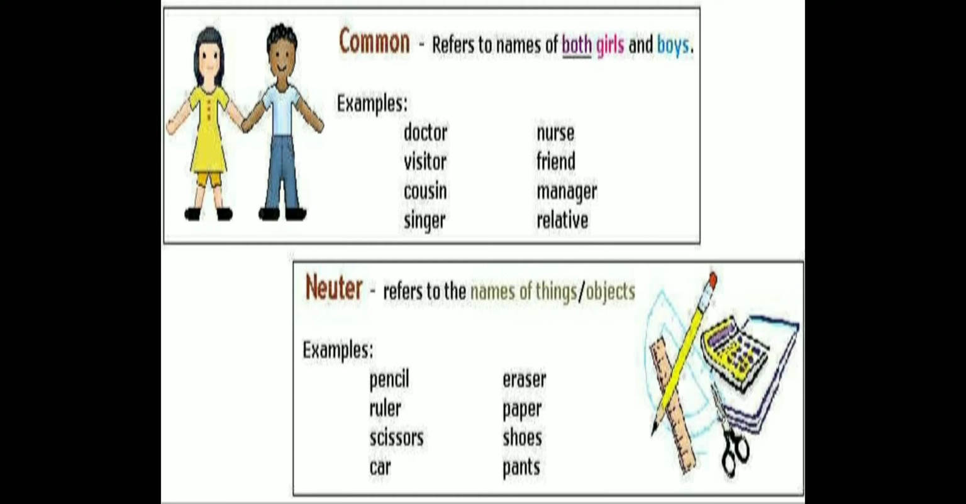You had a visitor. A visitor could be a male member or a female. Your cousin could be your cousin sister or your cousin brother. A singer, when you say, okay, I like that singer, that's my favorite singer. Unless you specify, nobody knows whether you're talking about a male singer or a female singer. Like when you say, my parents did this. So when you say parent, you do not know whether you're talking about your father or mother. Parent includes both of them.